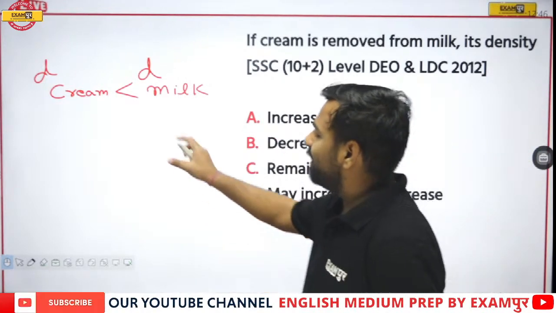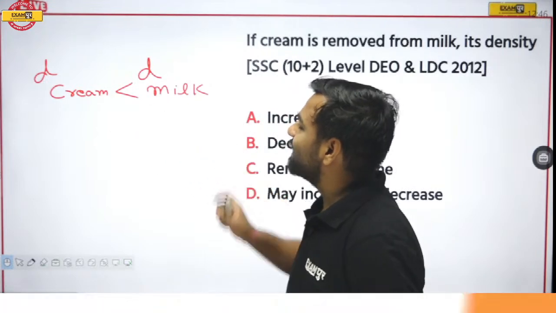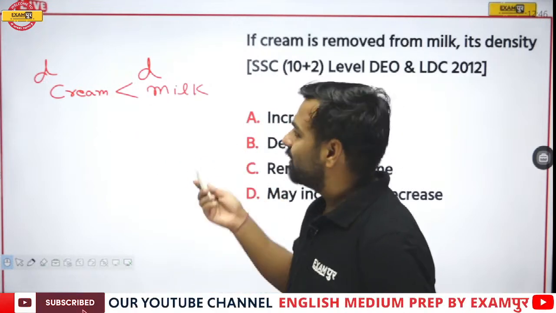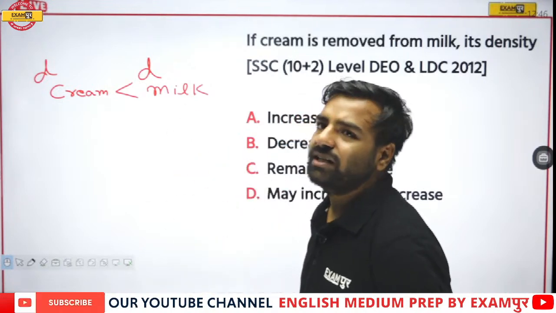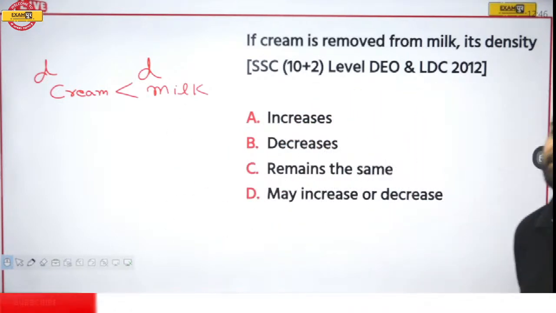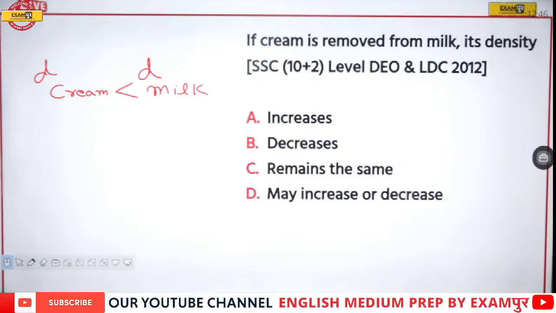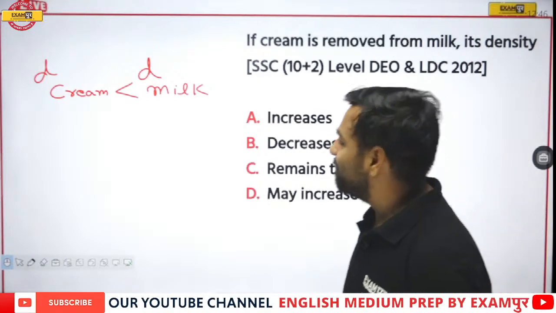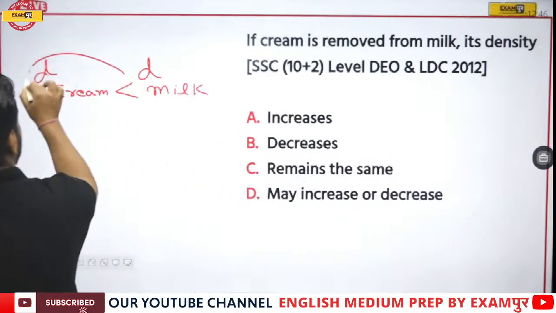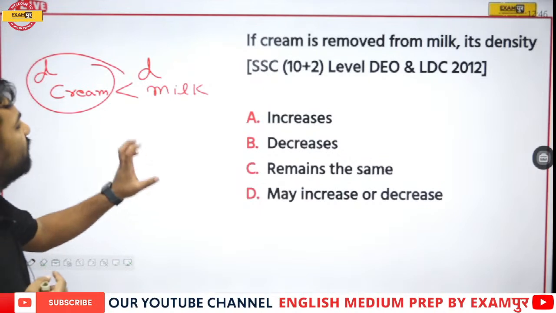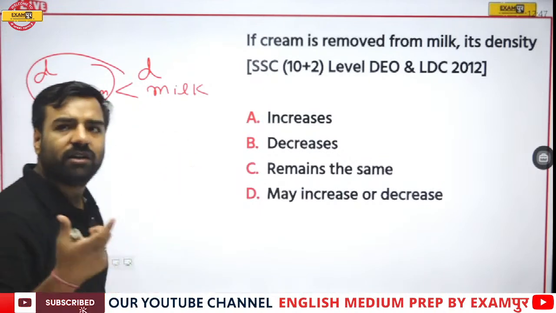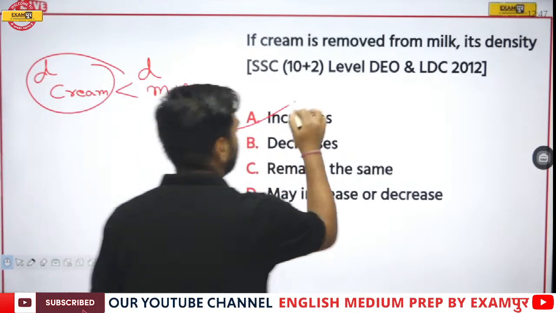If I am having X amount of cream over there and Y amount of milk, now X amount of cream is removed. So what will happen? The density will increase or decrease? Everyone. See, all these things are important. Please remember, we are talking about the density of the cream. So if cream is removed, it's very obvious the density of the milk will what? The density of the milk is going to increase, correct?